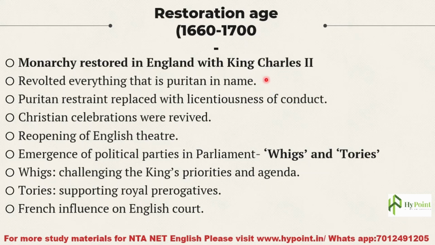So, many immoralities and intrigues and extramarital affairs of the upper class people, their way of life, their way of conduct, their manners were the main discussion. Everything that was Puritan in name, we can find a prevailing revolt against it.